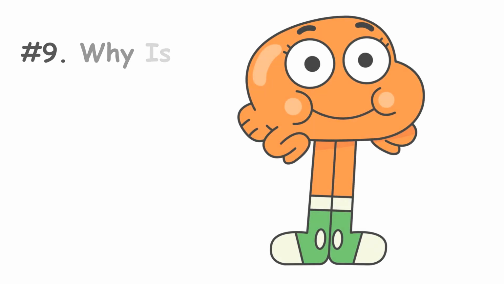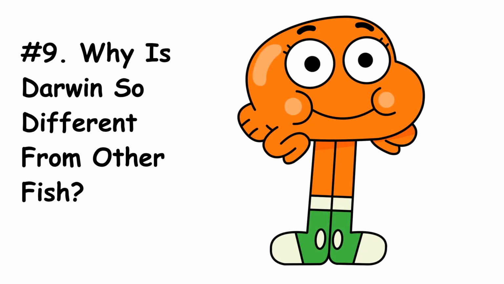Number 9. Why is Darwin so different from other fish? Darwin started out as a normal pet fish before growing legs and becoming part of the Watterson family. But how exactly did that happen? And why did Darwin evolve so differently from other fish?